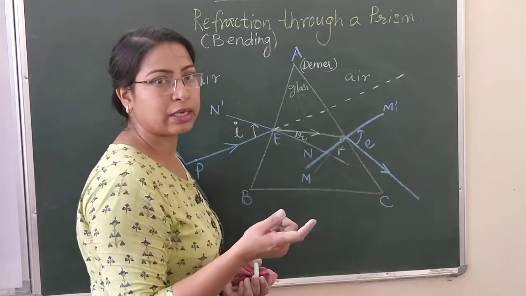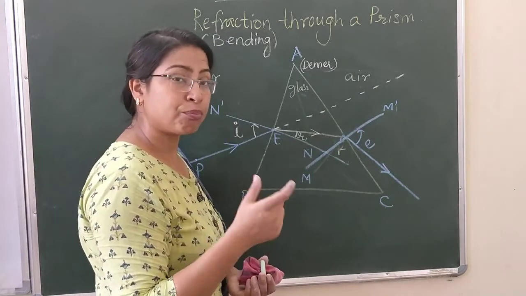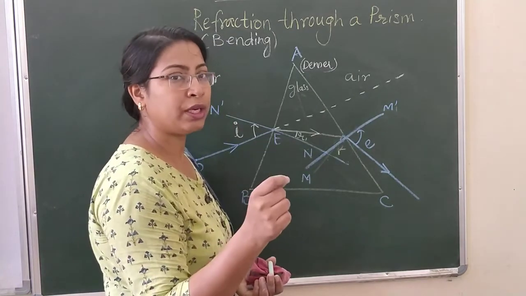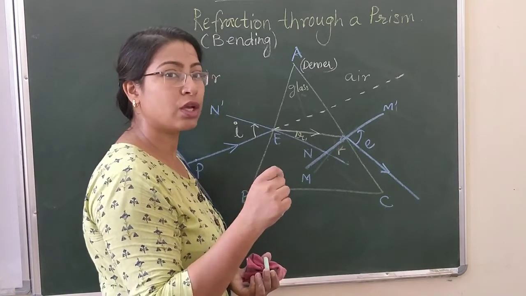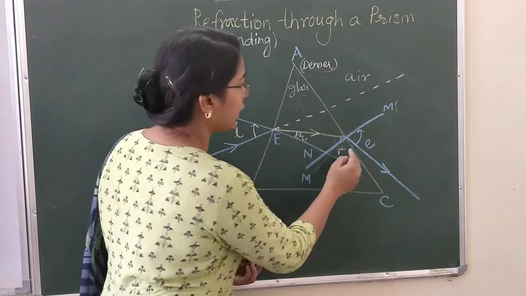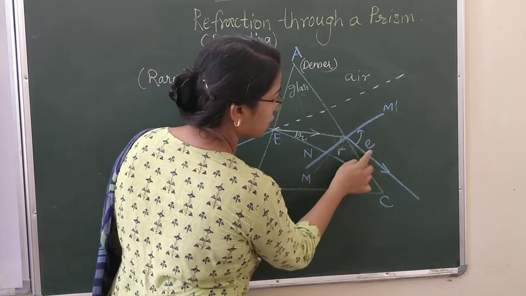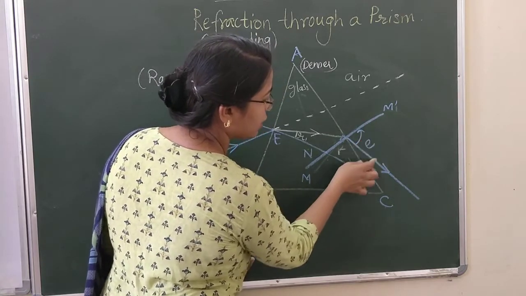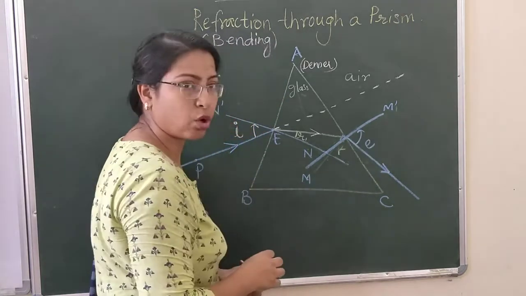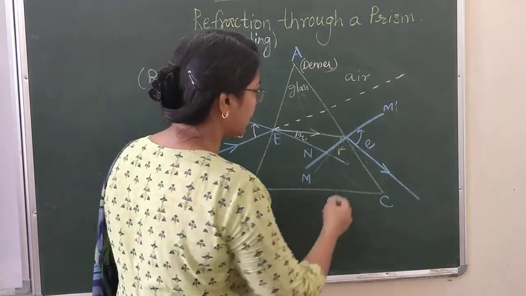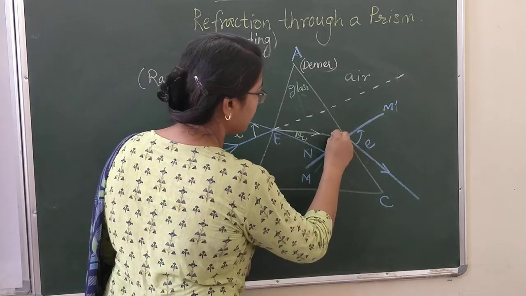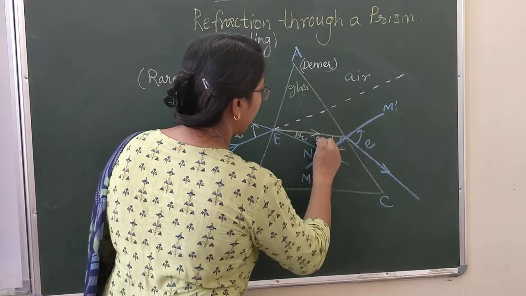And we have already studied that when a ray of light passes from denser to rarer medium, it bends away from the normal. That means it will go away from the normal. This is what you can see here, that the angle is more, that means it is bending away from the normal. So it is undergoing refraction two times, and let's call this angle R2.